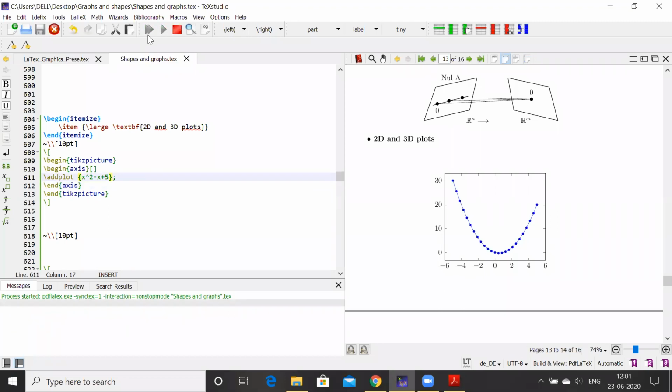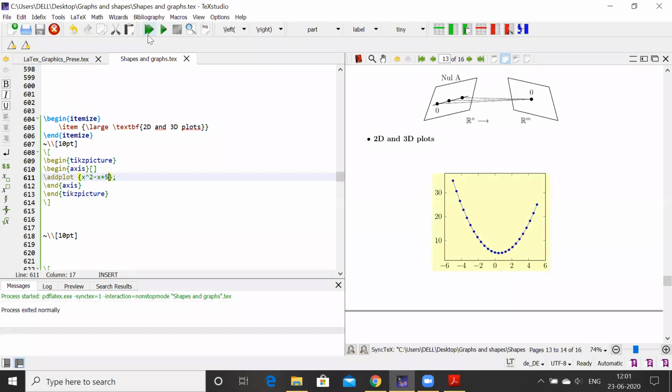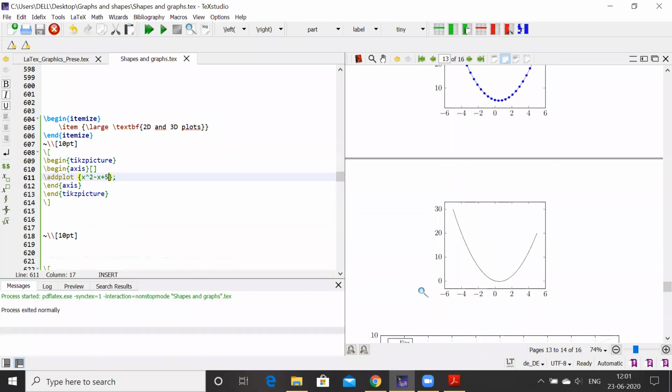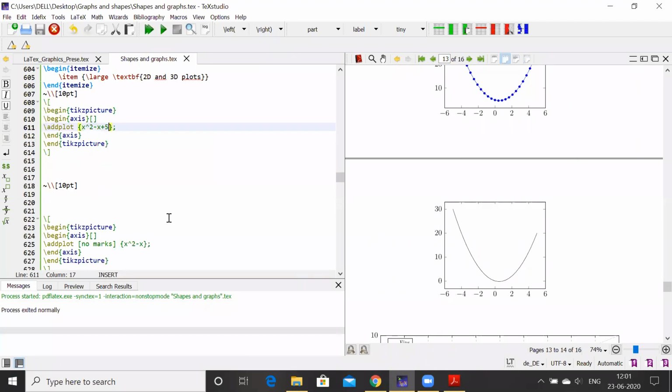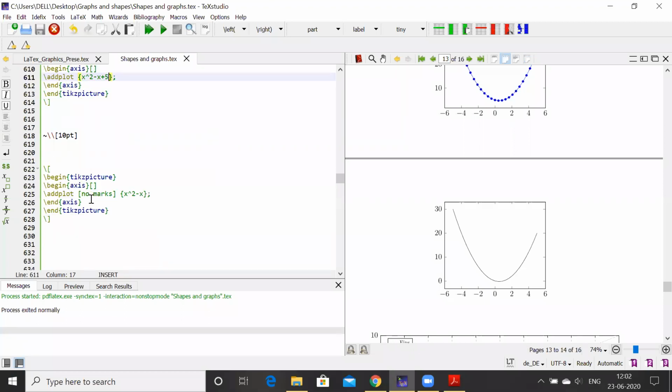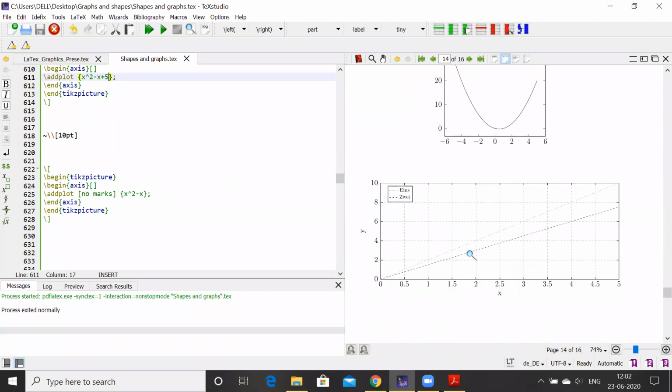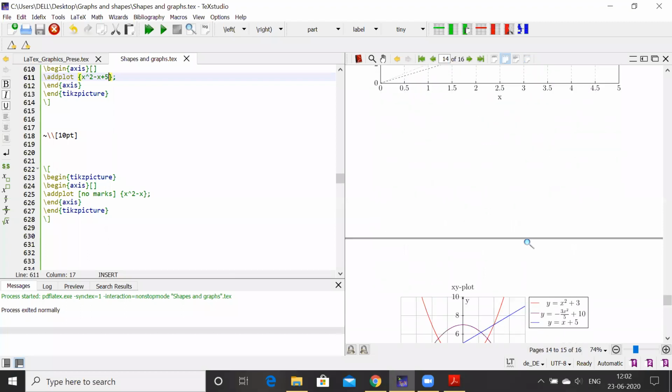2D plot with some axis. Yes, you see here. Then the next thing is this type of plot where we don't require any marks, this kind of node mark. So we can use addplot, no marks, and then x square minus x. So we'll get this type of plot. Similarly, we'll customize this type of plot. We'll quickly go through it.